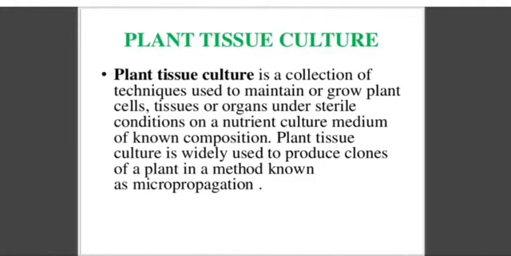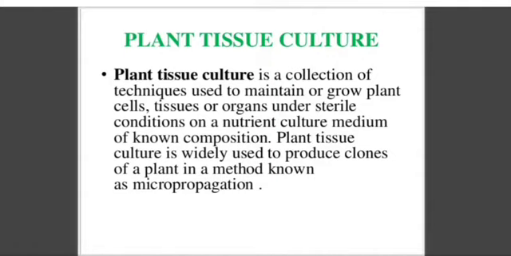In plant tissue culture we need a nutrient culture medium, and that nutrient culture medium provides all the elements for the growth of the plants. So the plants are grown in the lab. Plant tissue culture is widely used to produce clones of a plant in a method known as micropropagation. In this technique we grow the plant in the lab.